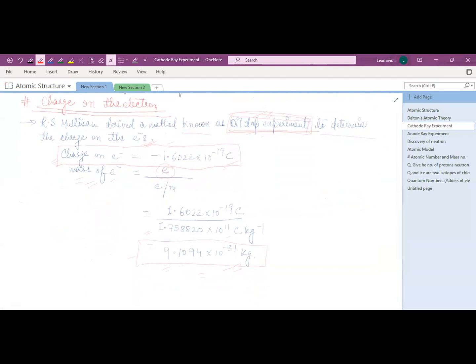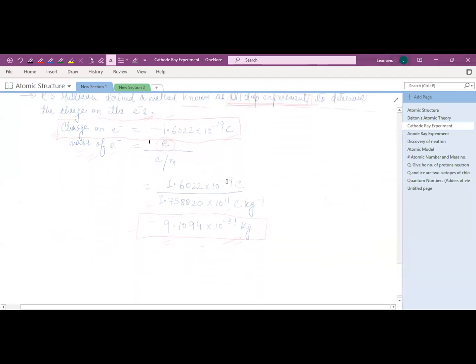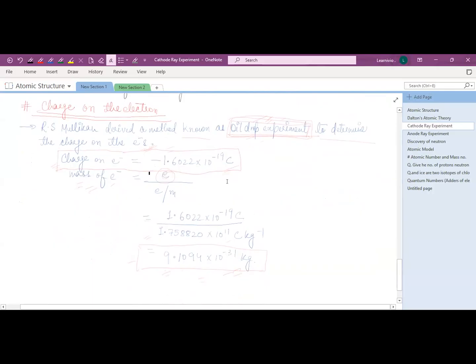Clear? So have you taken the screenshot? Ma'am, 1 second. Just take this, and after that we will see the anode ray experiment.